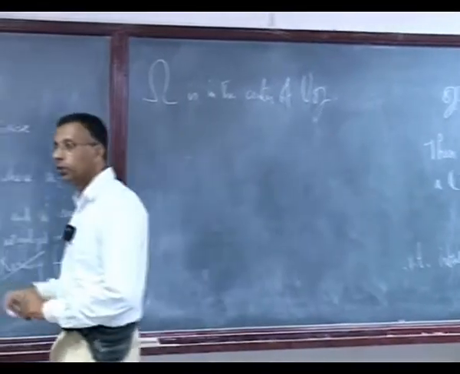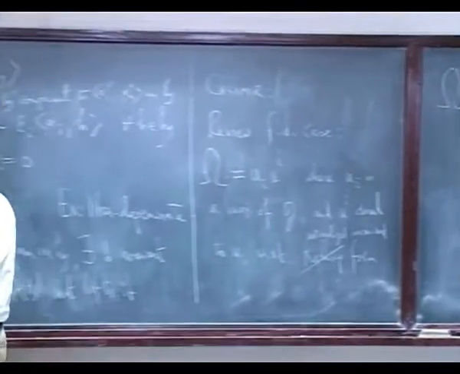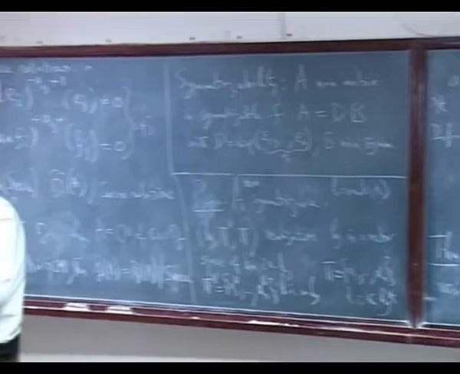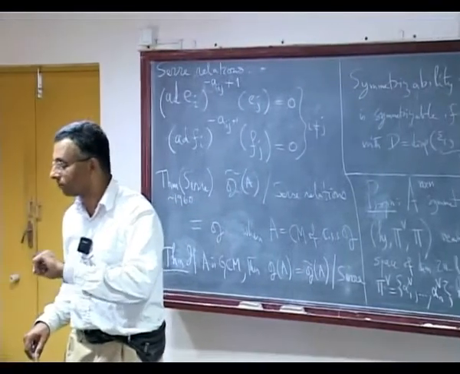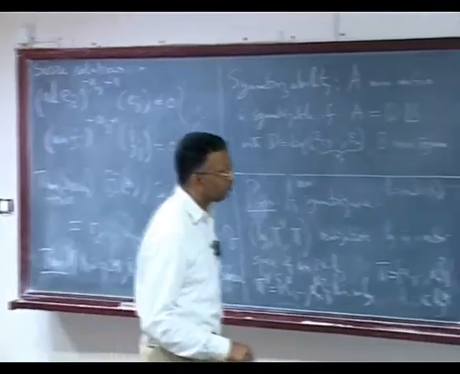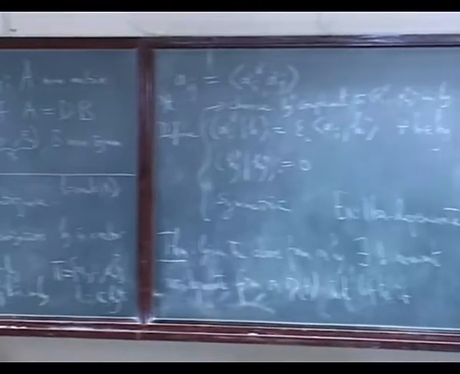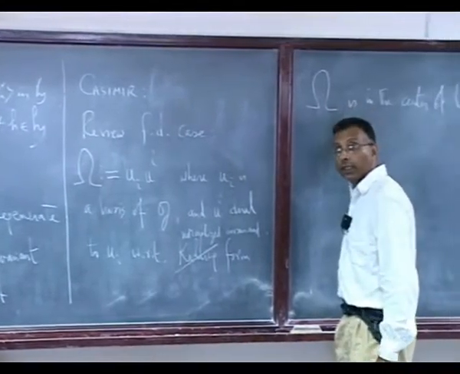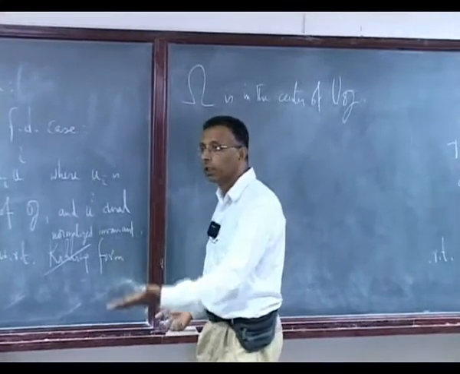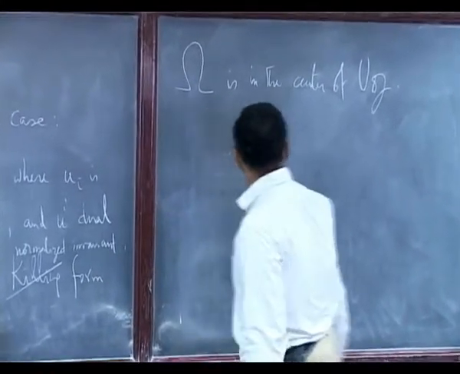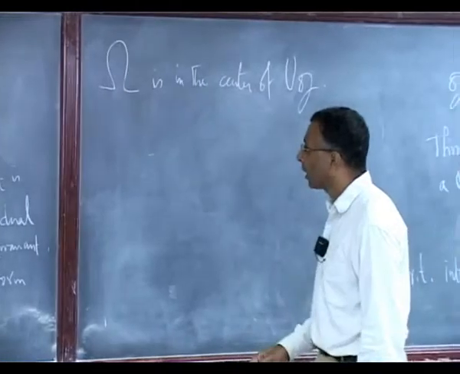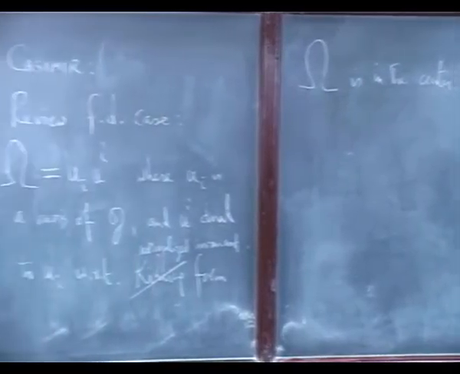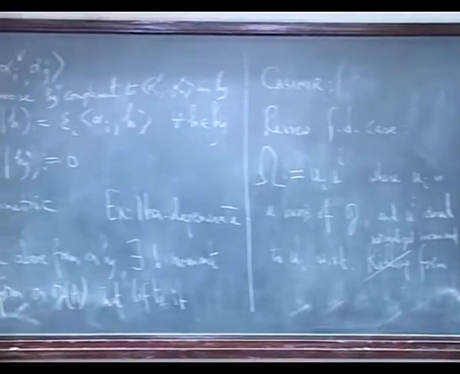It is in the center of UG. So on any irreducible, finite dimensional irreducible representation, it acts as a scalar, right, because it belongs to the center, so it commutes with all the elements of G.